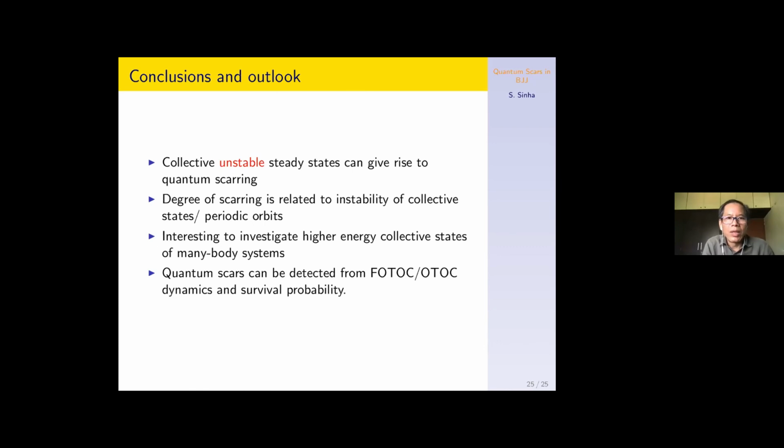So if there are any other questions, then we can thank Subhasis for a very nice talk, giving us a very good account of the quantum scar states. Okay, thank you, Subhasis. Okay, thank you.